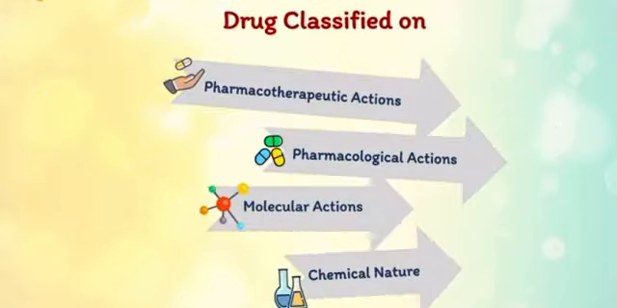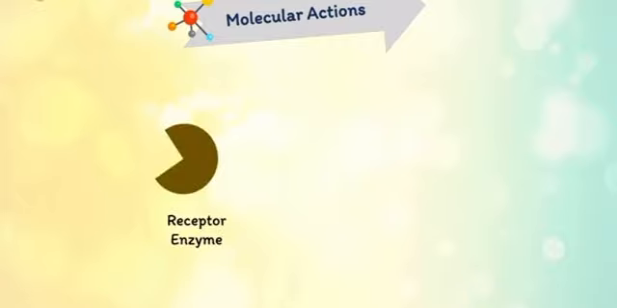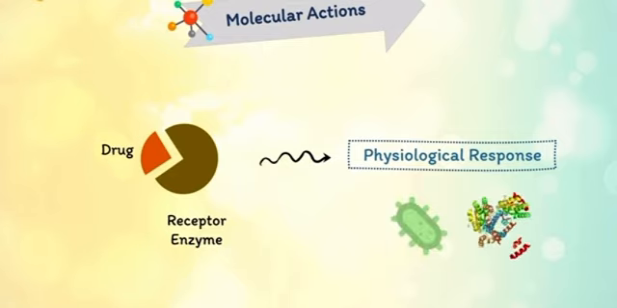Third is molecular actions. The molecular action of a medicine is the connection of the molecular interactions between the therapeutic treatment and the biological target, for example, a receptor or enzyme, that yield the physiological response. The mechanism of action includes inhibition of bacterial protein synthesis, blockage of specific biochemical pathways, etc.